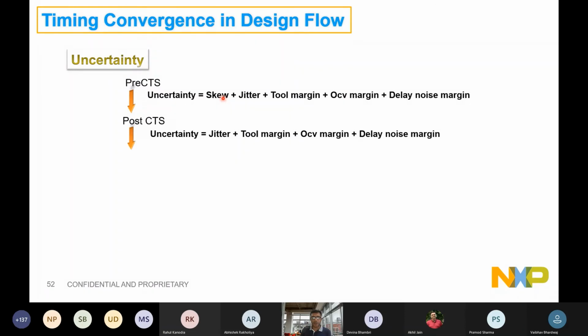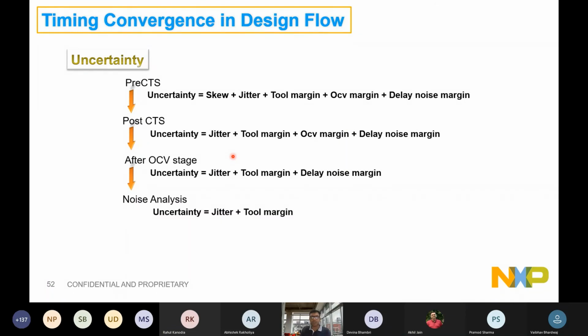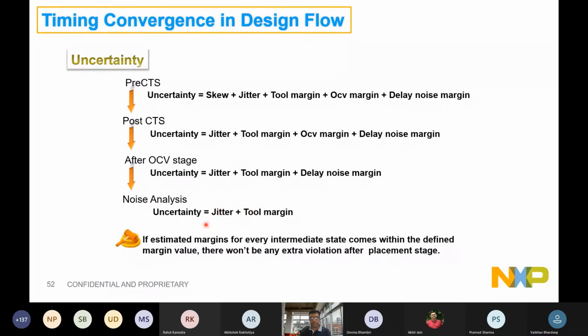The moment I go to the OCV stage, I'll reduce the OCV margin because I have already applied those OCV derates along with the clock tree. So I'll see the real values and I don't need these margins. And the moment I go to the routing stage and noise analysis, I have the real values of these delays added to those paths. And these are nothing for the sign off. For sign off, you will only have jitter.